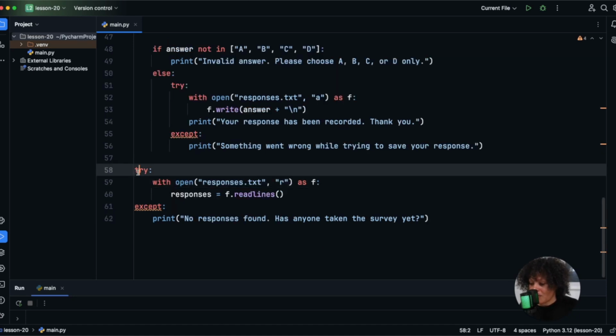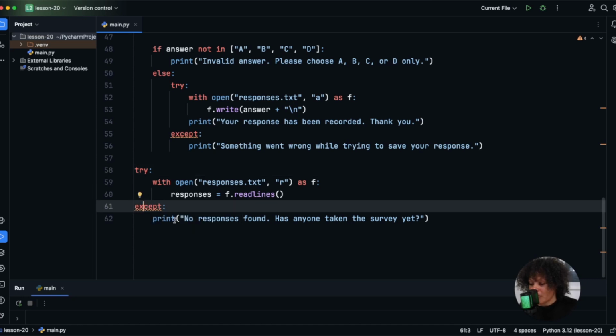All right, so we have this try, which starts our error handling block. And then we have with open, which is going to attempt to open responses.txt in read mode. We're going to read all the responses from that file into a list, and each line in the list is one vote. Then we have our except, and this is going to run if the file doesn't exist or something goes wrong while opening it. So, "No responses found. Has anyone taken the survey yet?"